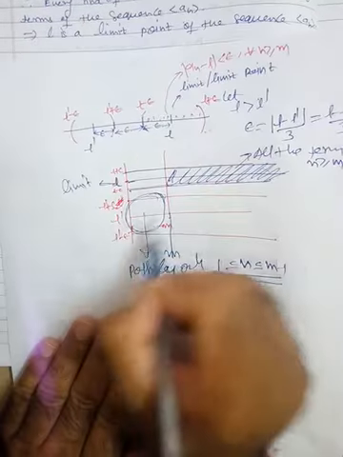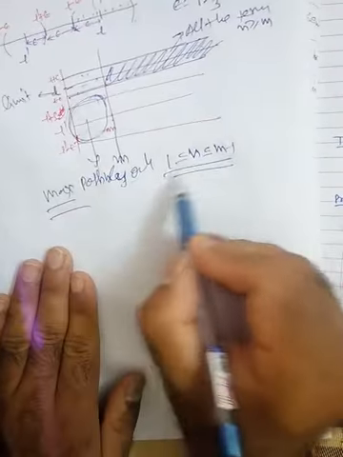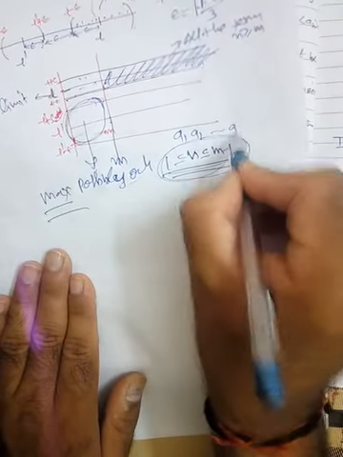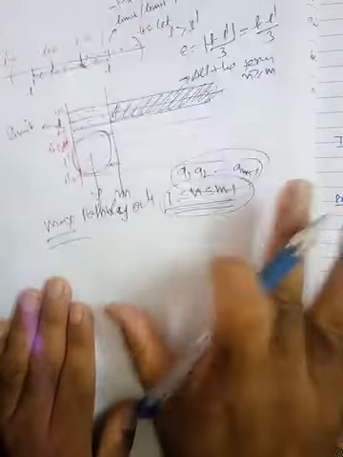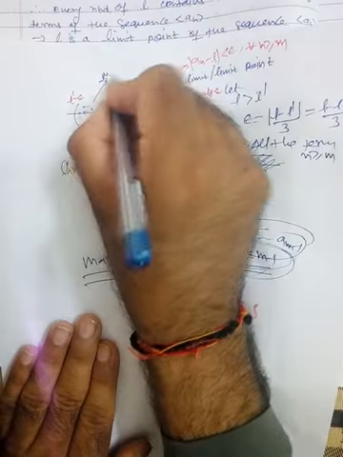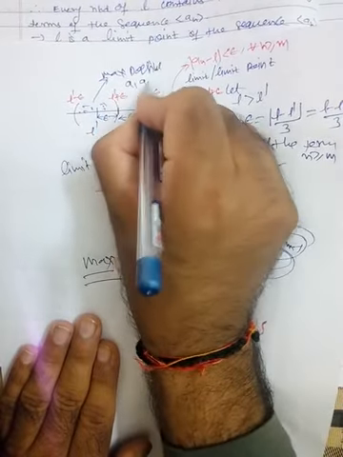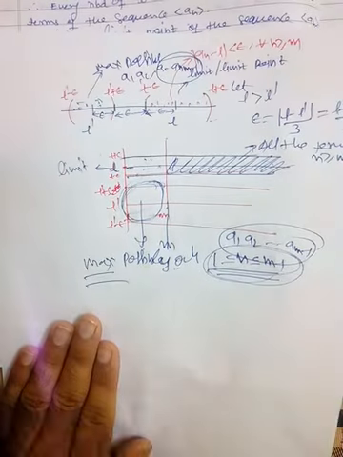They may be here or they may be here, but the maximum possible terms lying here are a1, a2 up to am minus 1.